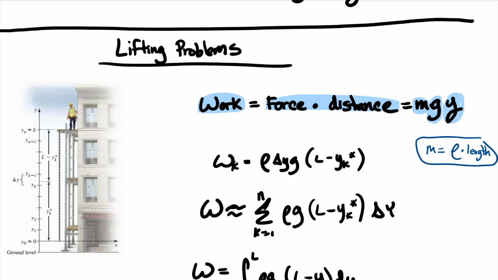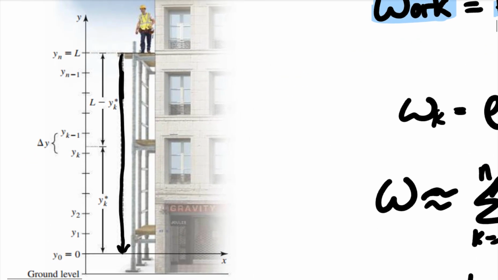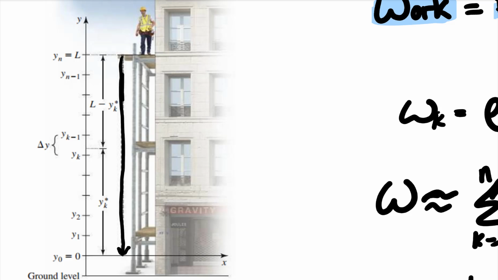Well, let's jump over, because we're thinking about some sort of chain that's hanging down. We've got a chain that's hanging down, and we want to lift it up. In case you haven't ever seen this before, we're going to break this into little teeny tiny pieces, just certain lengths. We're going to break them up into equal pieces that are delta y. So we're only trying to find the work.